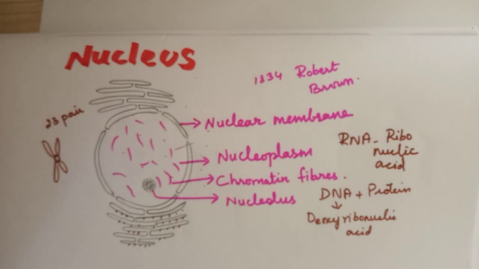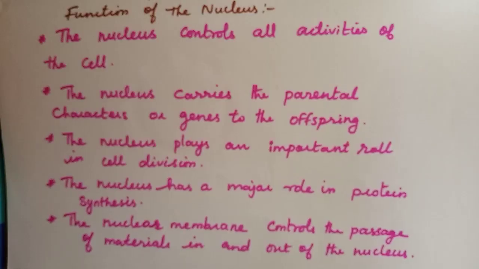Next we are going to see the functions of the nucleus. What is the function of the nucleus? It controls all the activities of the cell, because it is the brain of the cell. And the nucleus carries the parental characters or genes to the offspring. The nucleus plays an important role in cell division.